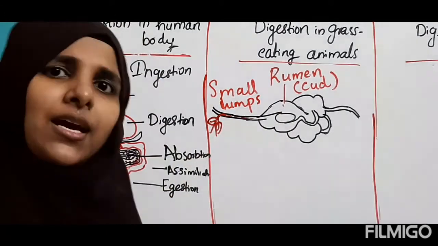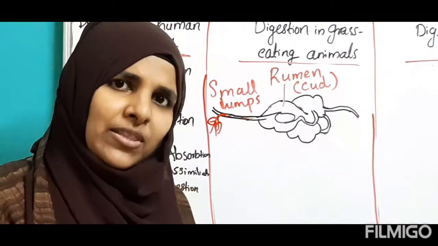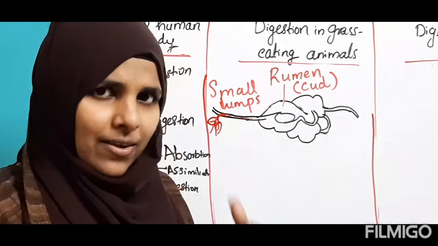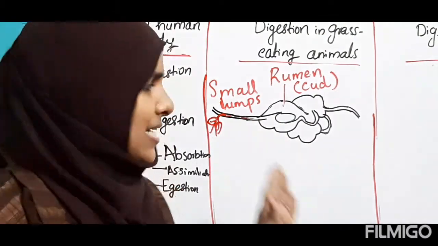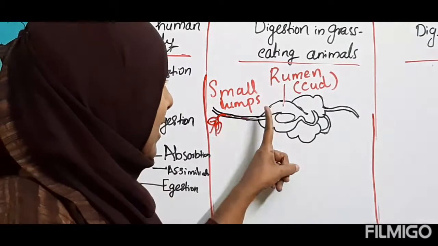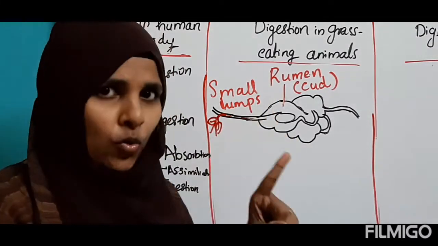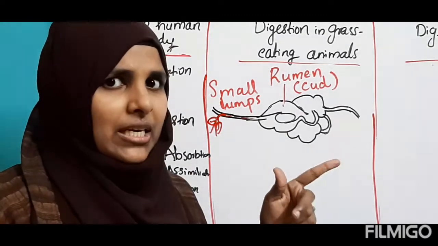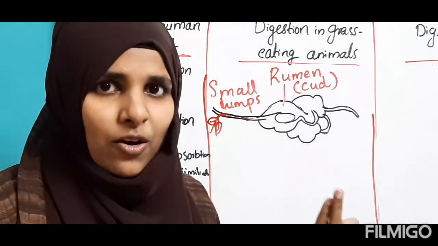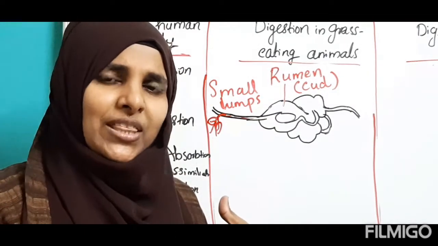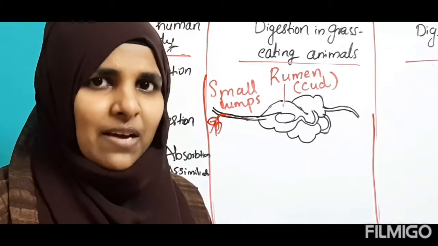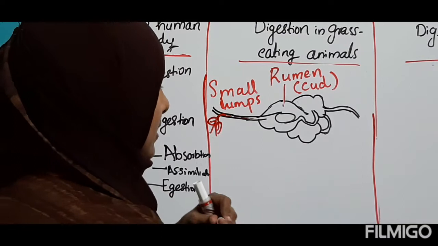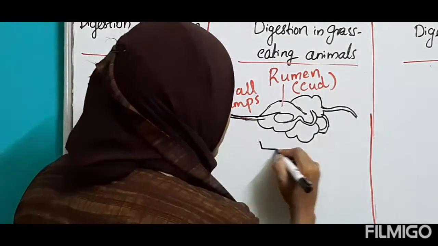After that, what will happen? Digestion happens, and then it again goes to the small intestine, then large intestine, then the last process, egestion, also happens as in the human body. Clear? So now here you need to check the word rumen. It is not seen in our human body. That's why we cannot digest the cellulose, because in our human body there are no bacteria present in our stomach. But the grass eating animals have this part of the stomach.